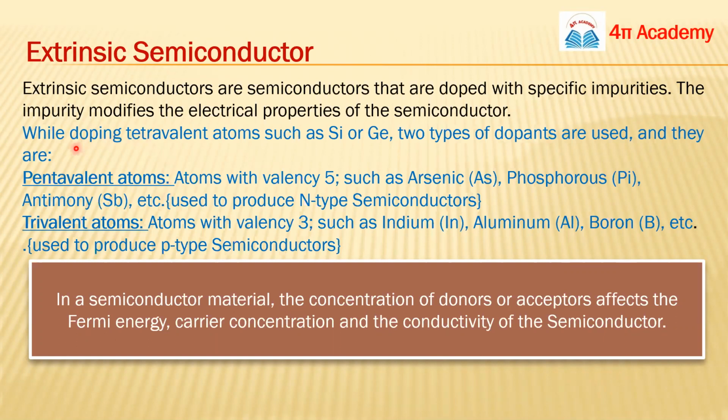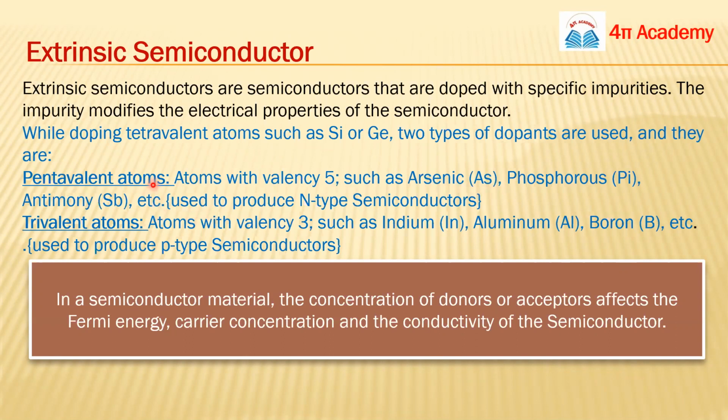So basically, intrinsic semiconductors are tetravalent, like silicon and germanium. For these we take two types of impurity. Pentavalent means atoms having valency 5, like phosphorus, arsenic, antimony. These are the examples.